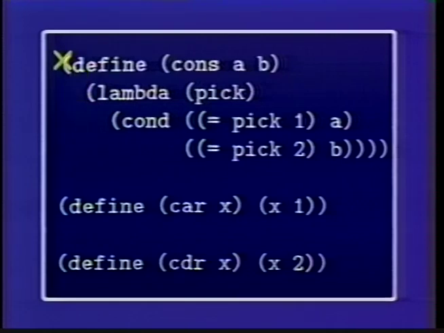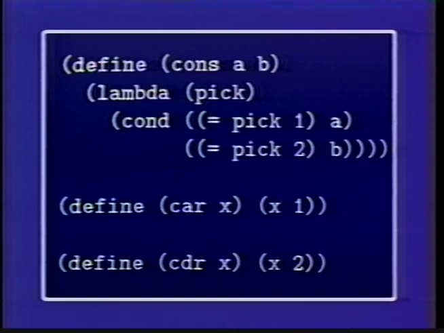So cons here is a procedure that returns a procedure, just like average-damp. Cons of a and b returns a procedure of an argument called pick. And it says, if pick is equal to 1, I'm going to return a. And if pick is equal to 2, I'm going to return b. And that's what cons is going to be.